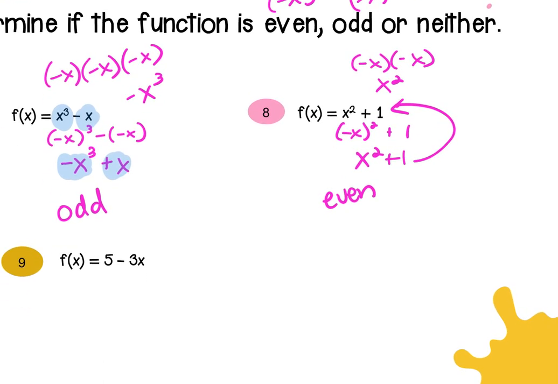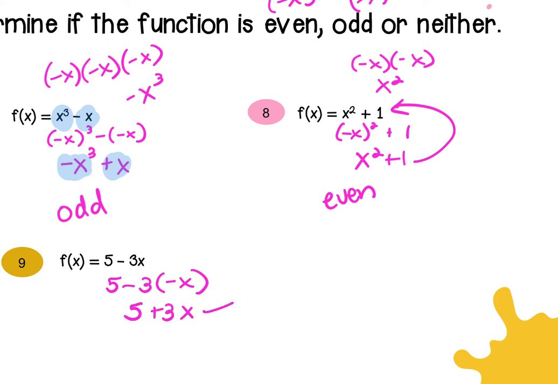All right, then go to 9. 5 minus 3 times negative x. Negative 3 and negative x becomes positive 3x. Does it equal your original? Did both signs change? No, so this is neither. If both signs change, it's odd. Goes away, even; both signs change, odd; neither.